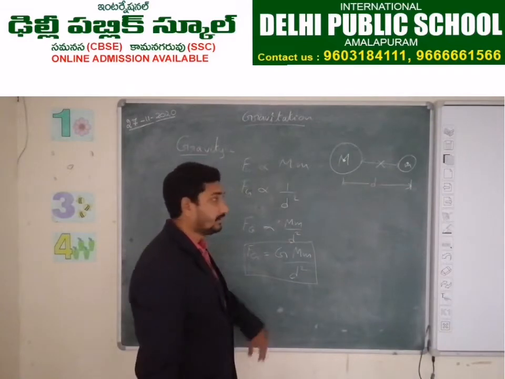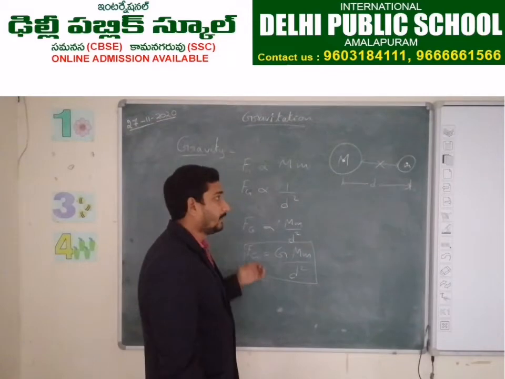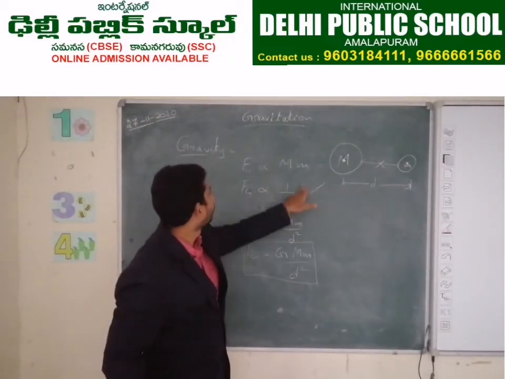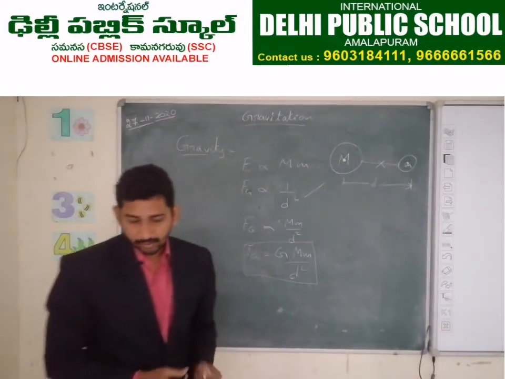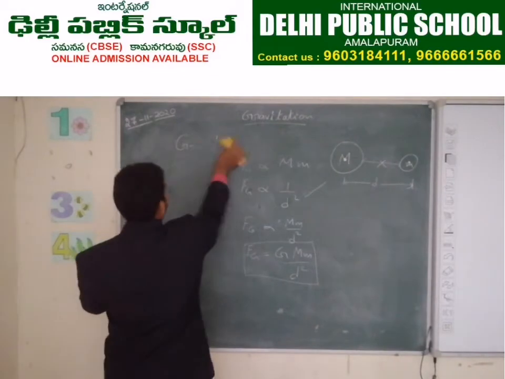Let us learn about Kepler's laws of planetary motion, and let us learn how this equation came about. To know that, first we have to know what Kepler told.